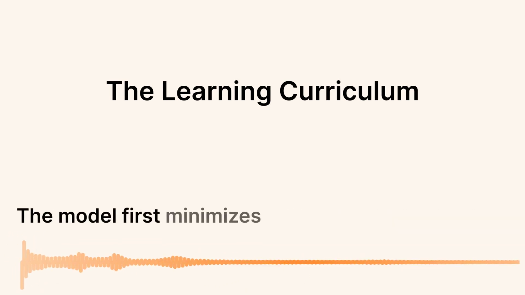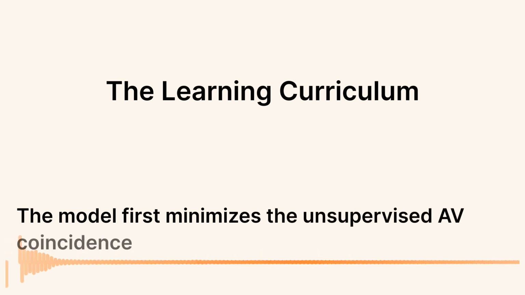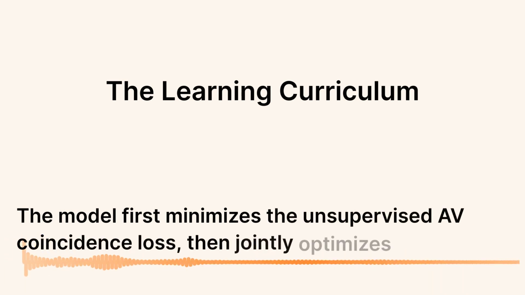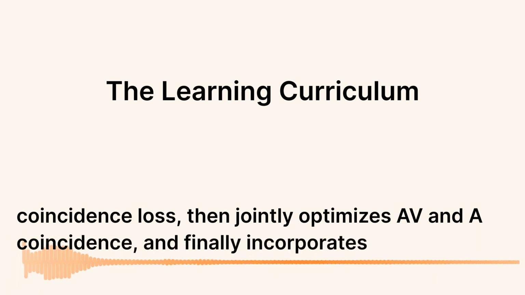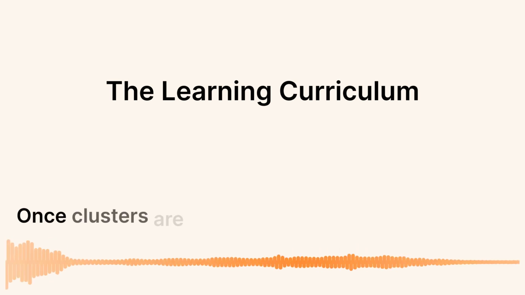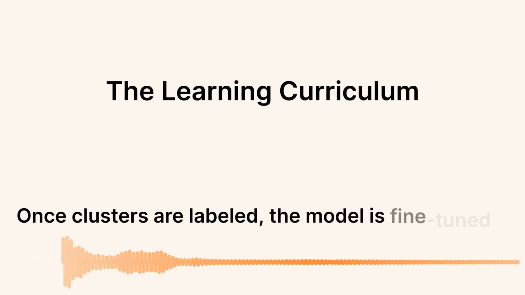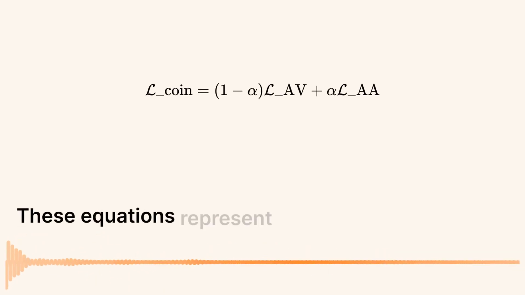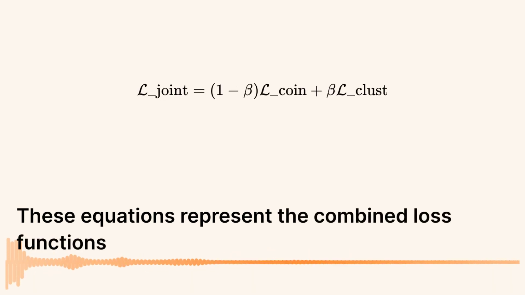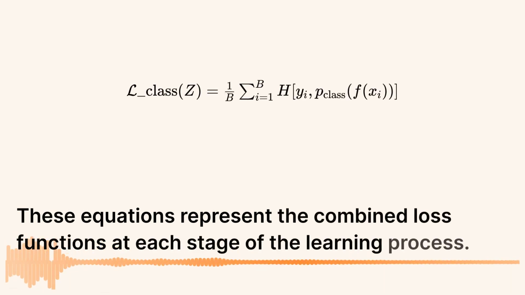The model first minimizes the unsupervised AV coincidence loss, then jointly optimizes AV and A coincidence, and finally incorporates clustering. Once clusters are labeled, the model is fine-tuned with supervised classifier training. These equations represent the combined loss functions at each stage of the learning process.